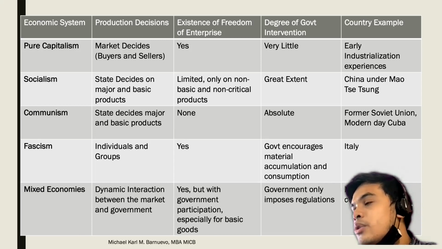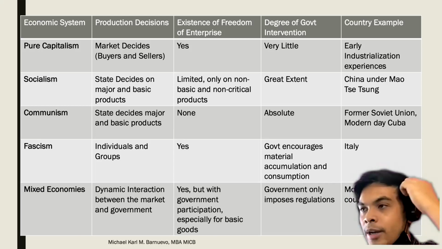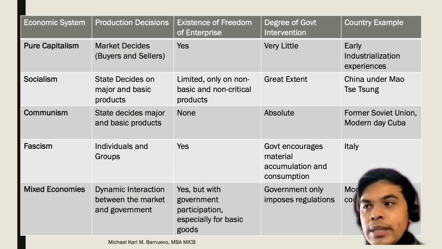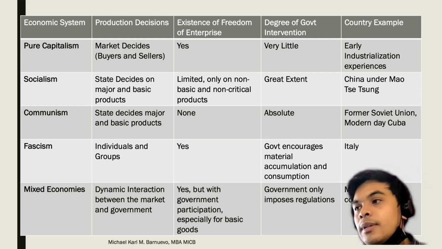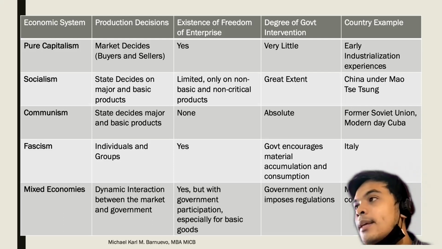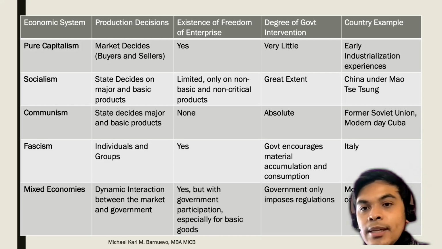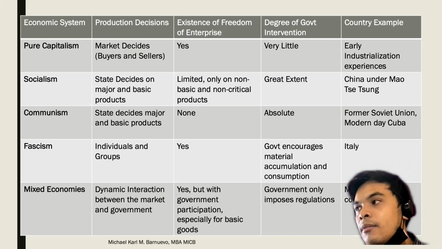Fascism, production decisions come from individuals and groups. There is a very high freedom of enterprise. Government encourages material accumulation and consumption. An example: if you go to Italy or places in Europe, you seldom notice that businesses usually come from households, like restaurants and bars that operate from homes. Production depends on the household or individuals, which is very good for Europe, I guess.